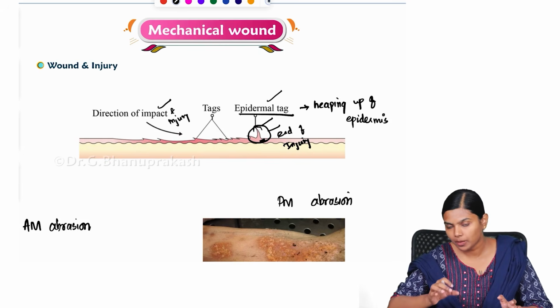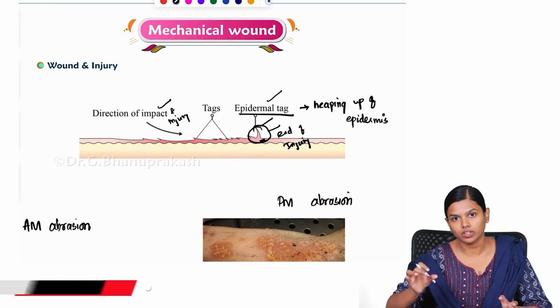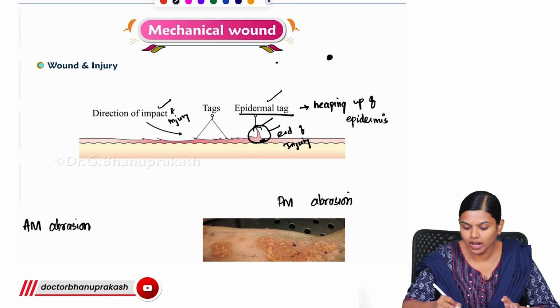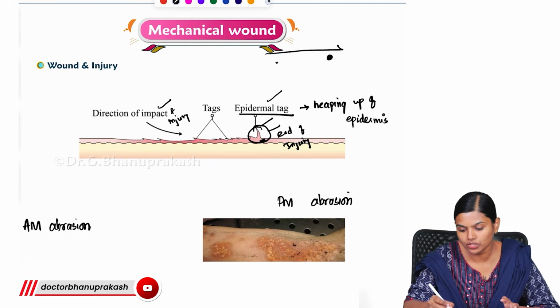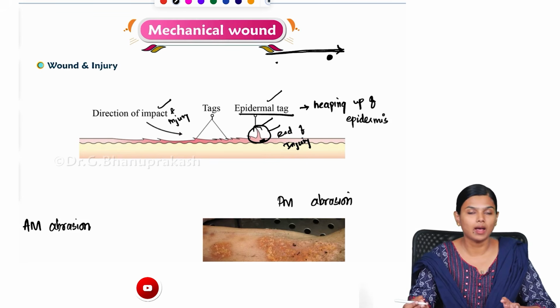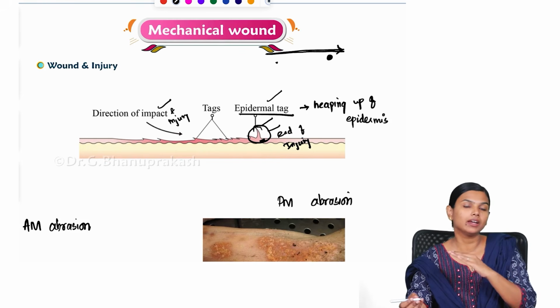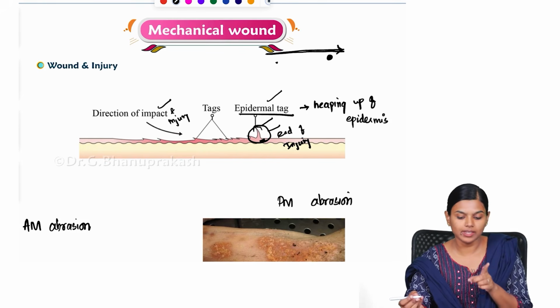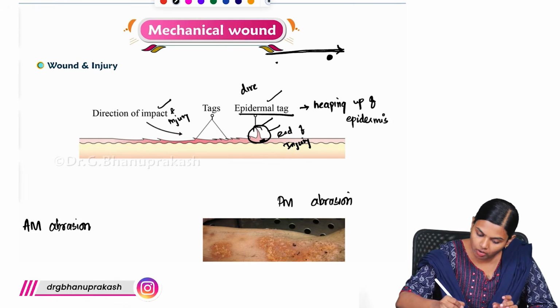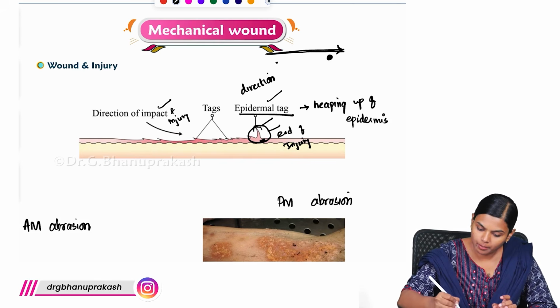This always comes at the end of the injury. So if the epidermal tag is here and the injury is starting from here, we can say the force was traveling in this direction. So this was how the injury happened, like the direction of the impact we can identify. That is the importance of this epidermal tag. So direction of impact.